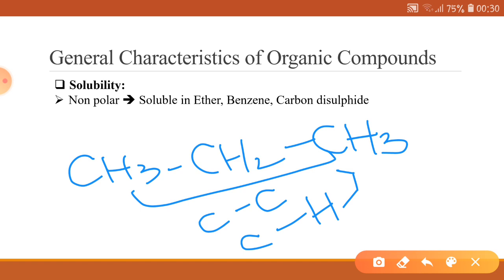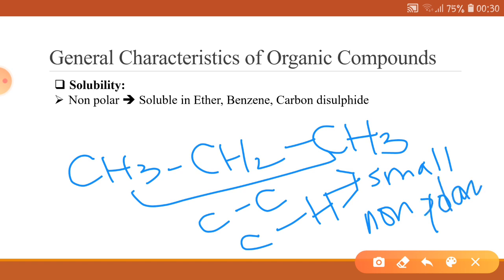Since the electronegativity difference between these bonds is very small, there is no generation of any partial positive or partial negative charge. So we can consider these two bonds as non-polar, and this compound, being non-polar, will be soluble in these three solvents.